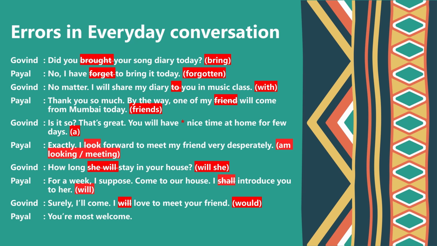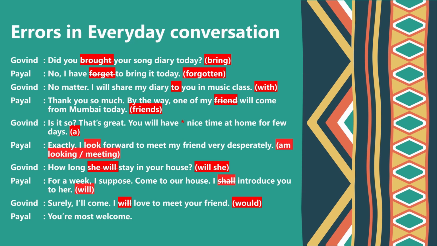See the next sentence. Payal: thank you so much. By the way, one of my friend will come from Mumbai today. Please note here, the noun following the phrase one of the is always a plural noun. Whether we use verbs as singular or plural will entirely depend upon the subject of the statement. That is singular verb for singular subject and plural verb for plural subject. Here subject is one, so we will use singular verb, and instead of friend we will use friends.